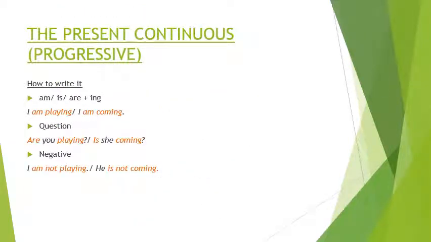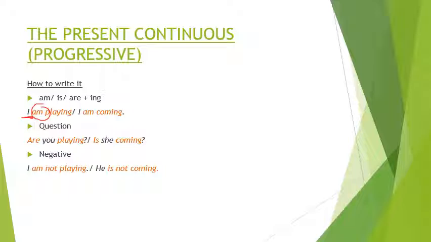Coming to present continuous, which is also known as present progressive tense. Now how do you write it? Am or is or are plus ing form of the verb. Now it basically depends upon the subject. Now what is subject? Subject is something about which we are talking. So here in this sentence I is the subject. So what will come with I? Am. I am playing. I am plus ing form of the verb.